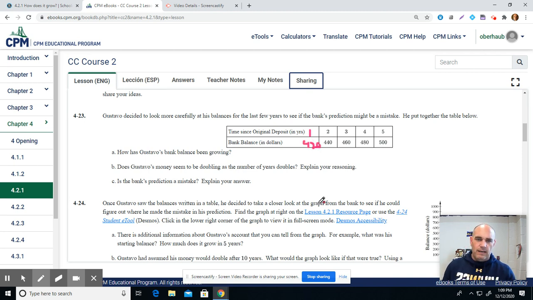$420 in the bank. If I go back another year to 0, which would be like his initial year, what he actually put in the bank to start out, it shows that this would be 400 because we took 20 away, because every year, notice that there's a difference of 20. So it looks like somebody put $400 in the bank for him to start things off. And then after that, every year it grew by 20. So I don't think the bank made a mistake. I think his reasoning made a mistake when he thought he could double the years and then double the money.